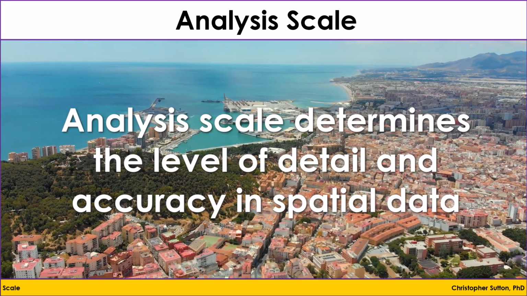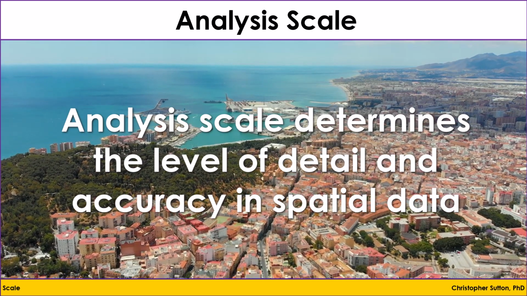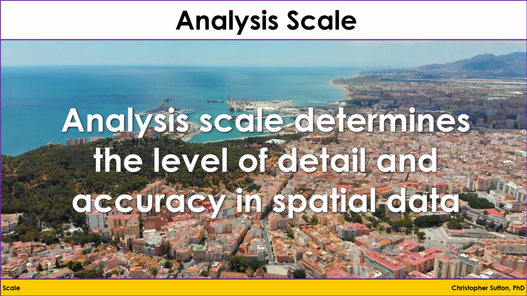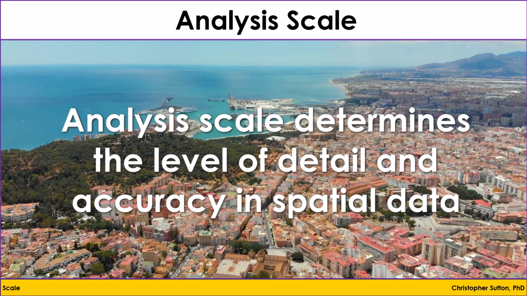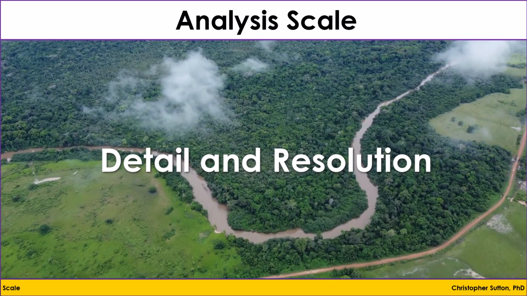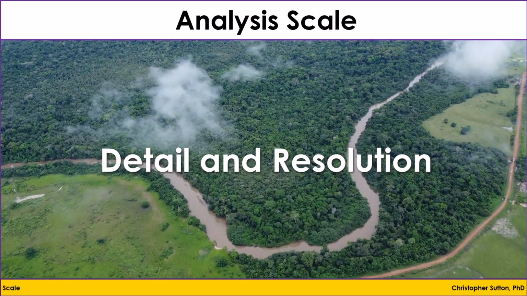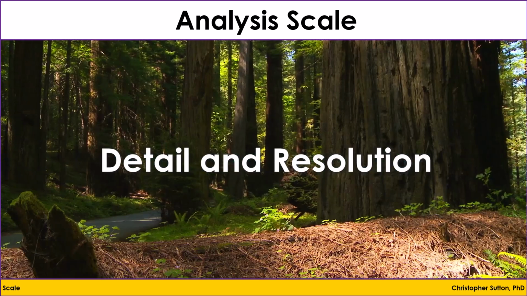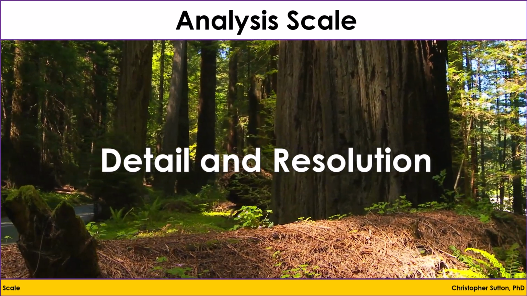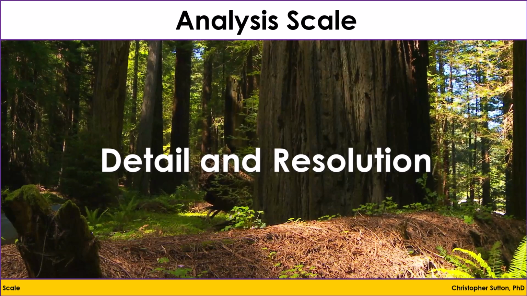Scale is a critical concept in GIS because it determines the level of detail and accuracy in spatial data, directly influencing how data are collected, analyzed, and interpreted. Here are the key reasons why scale is important. First is detail and resolution. For example, examining a geographical feature like a forest using satellite imagery might show its size and location relative to other features. However, examining a ground-level survey of that forest could reveal details about the types of trees, the biodiversity, the undergrowth conditions, and other characteristics.